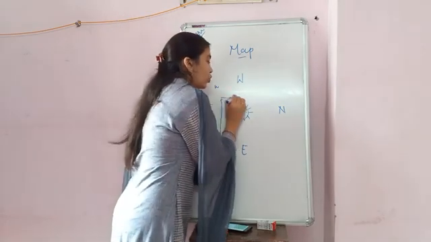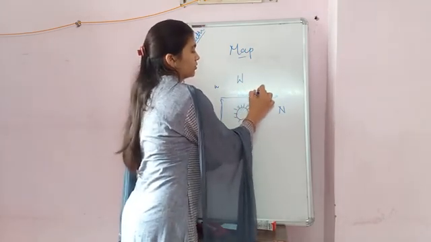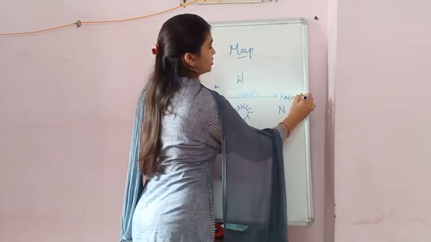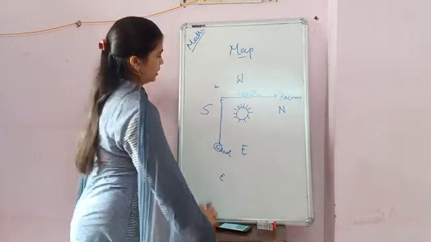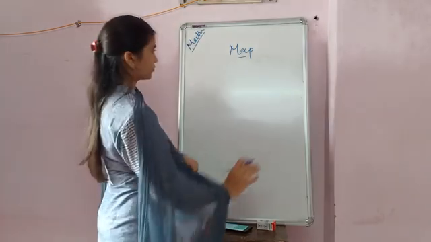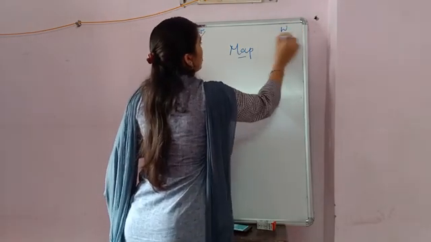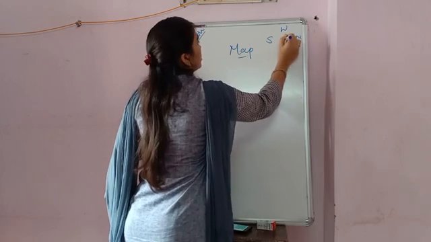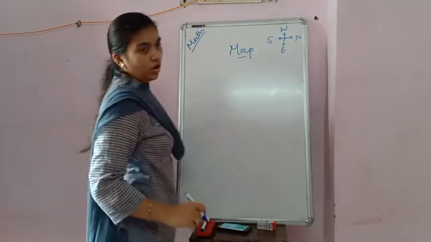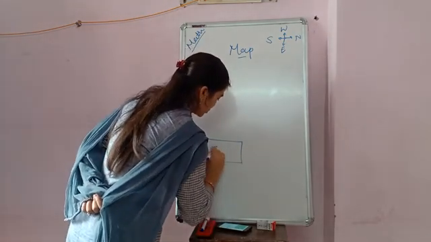Then we have to go towards the north side, and you can find out the Reliance Mall. Okay, I'm just writing again. So I'm writing here east, west, north and the south. These are the directions. Okay. So this is our school. I have to go